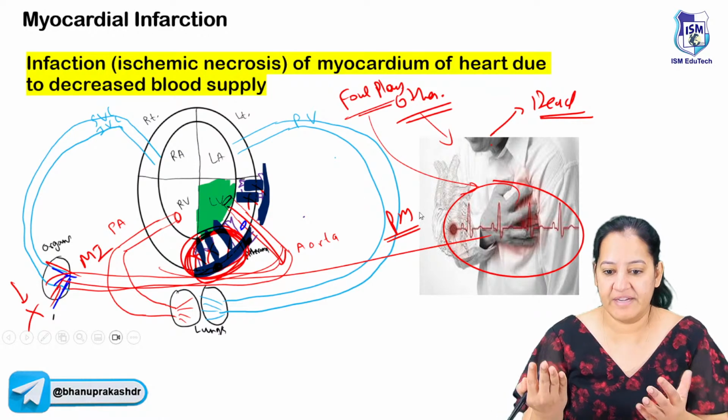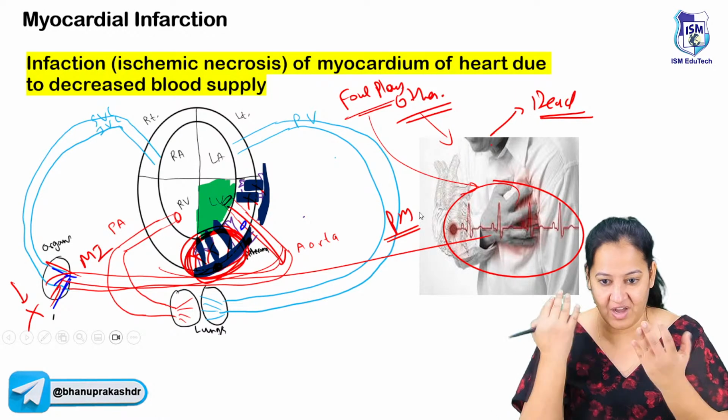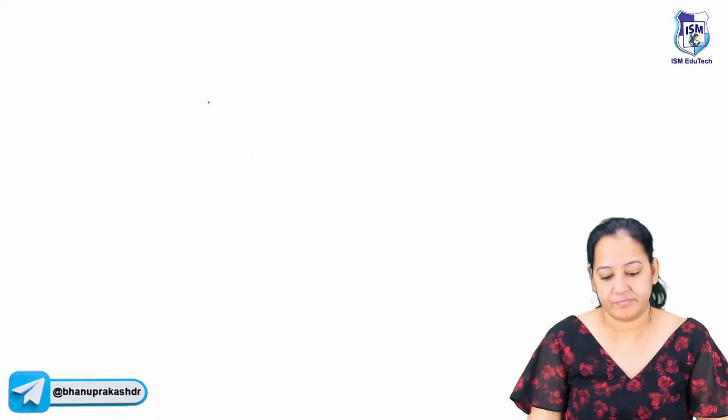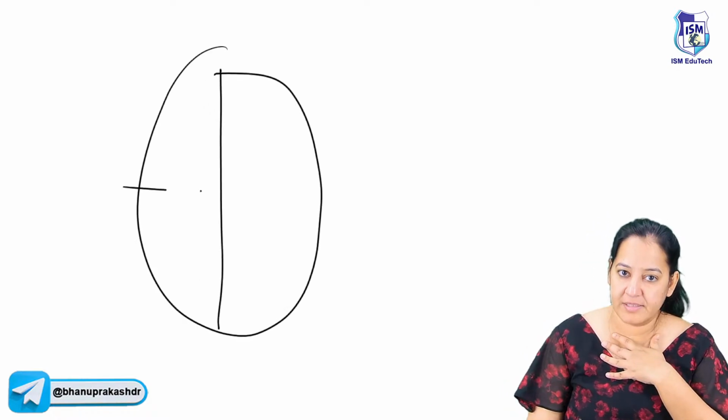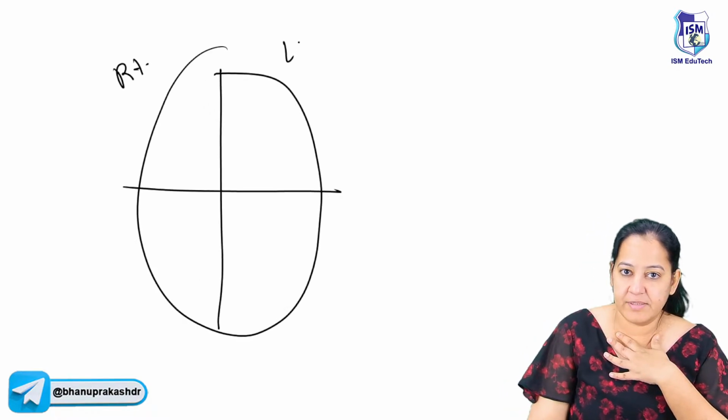So what I will do? I will take the heart out. I will cut and I will take the heart out. Now in the heart, being a doctor who is performing the autopsy on this heart, this is the heart. This is the right side of the heart. This is the left side of the heart.